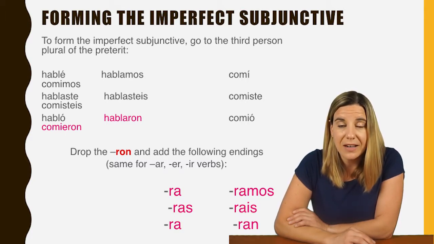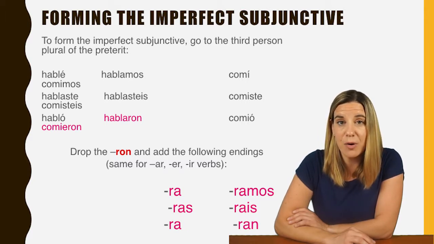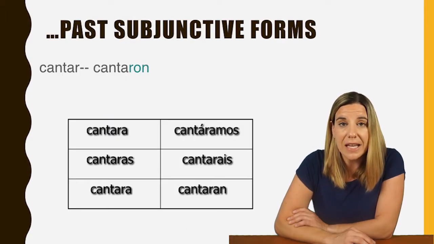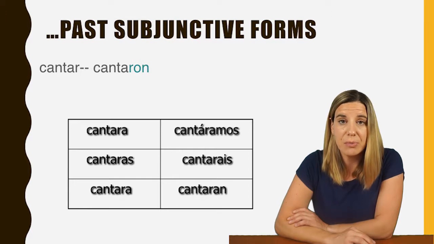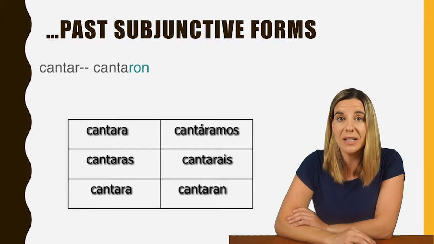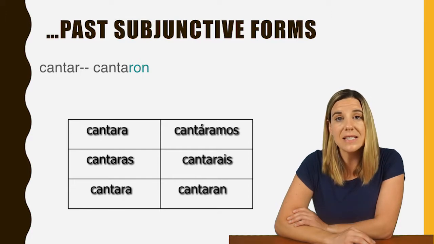So you start with that, take the RON off the end of it, and then you're going to add the imperfect subjunctive endings, which are ra, ras, ra, ramos, rais, ran. So what it would look like is if you had the verb cantar, the third person plural in the preterite would be cantaron, drop the RON, and add those endings. It would be yo cantara, tú cantaras, él, ella, usted cantara, nosotros cantáramos, vosotros cantarais, ellos, ellas, ustedes cantaran.